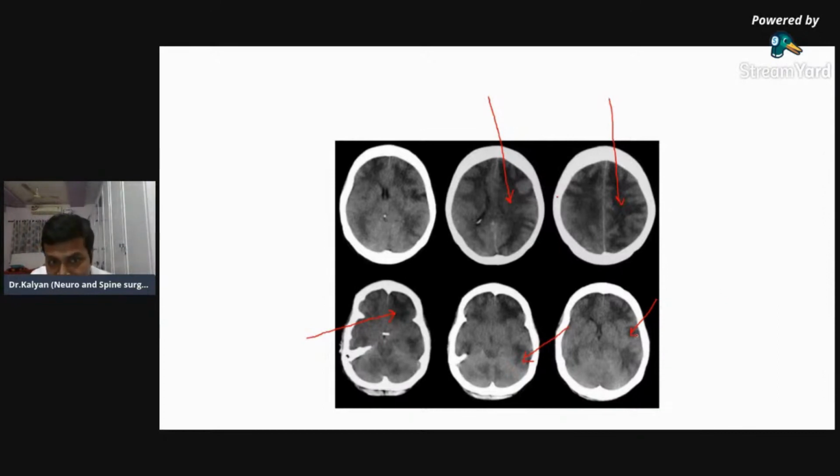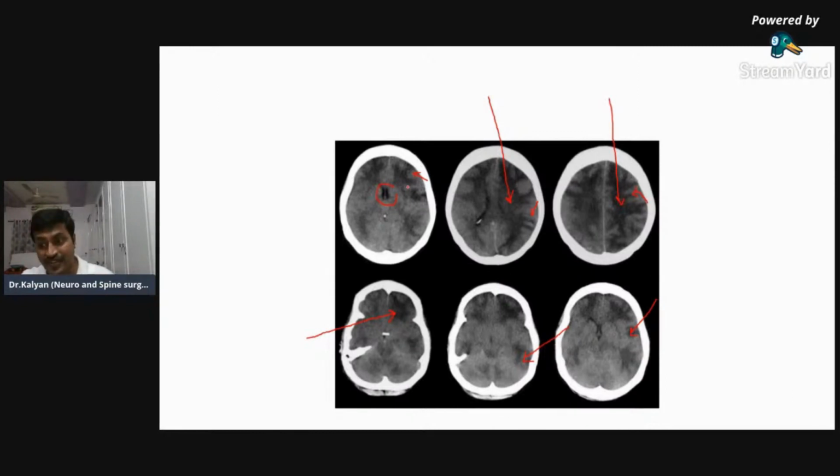Can you identify these finger-like projections? Finger-like projections like an amoeba, pseudopods here and there, everywhere. This hypodensity is because of edema. This is water mixed with brain. That is why it is hypodense, but less hypodense compared to the ventricle. Ventricles are more hypodense because that is pure water, whereas this is brain mixed with water. So this will be less hypodense compared to the ventricle, whereas pneumocephalus is more hypodense compared to the ventricle.